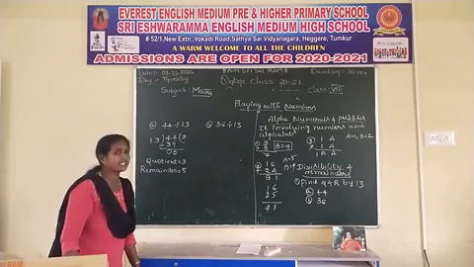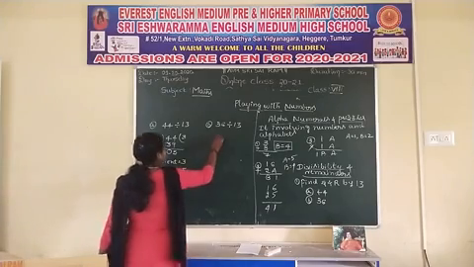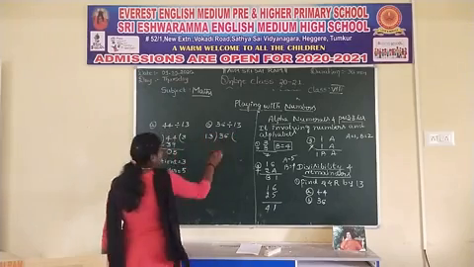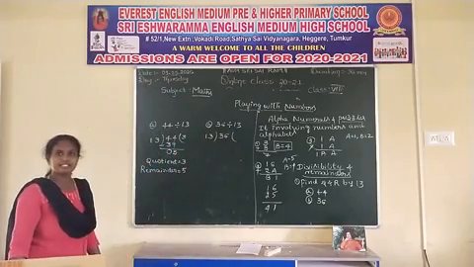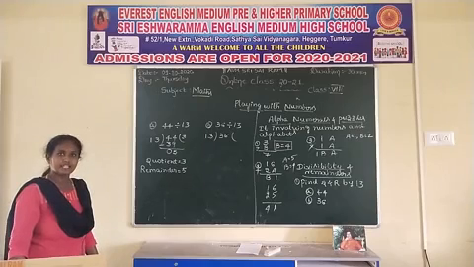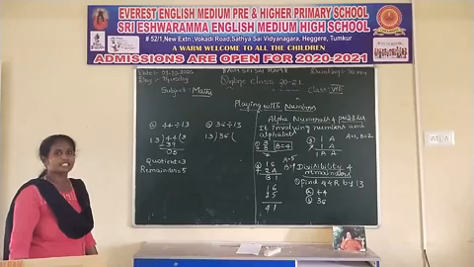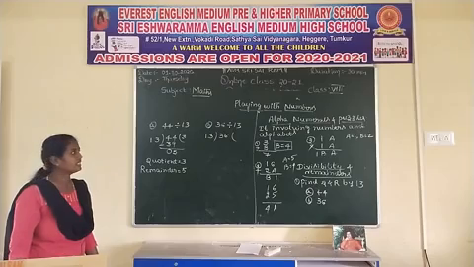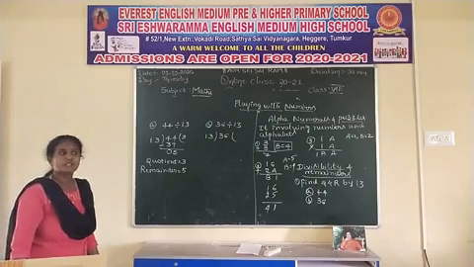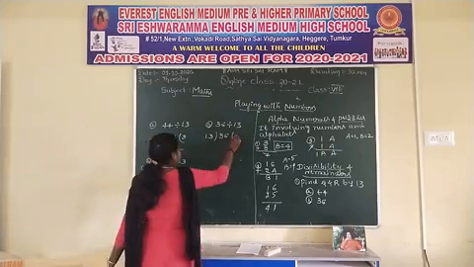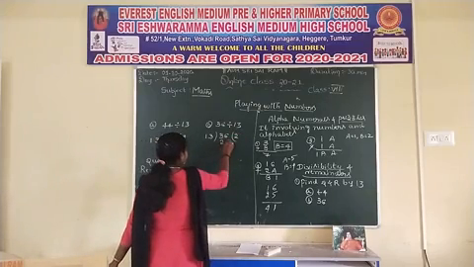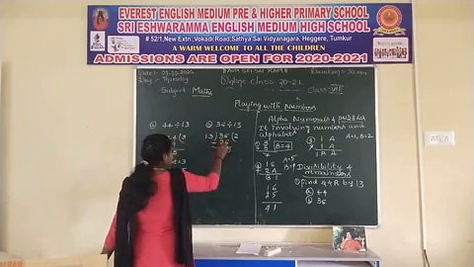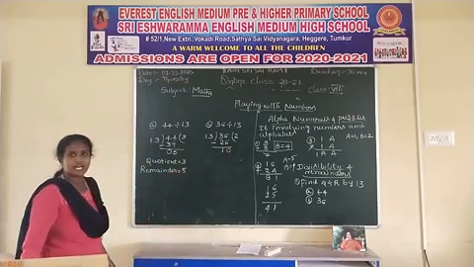Here also the divisor is 13 only. 36 divided by 13. 13 twos are 26. 13 threes are 39. 36 is less than 39. So better you choose 13 twos are 26. So 6 minus 6 is 0. 3 minus 2 is 1.